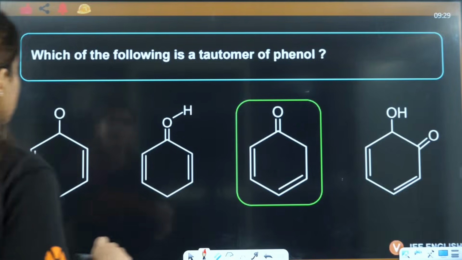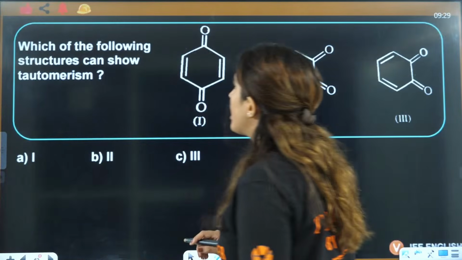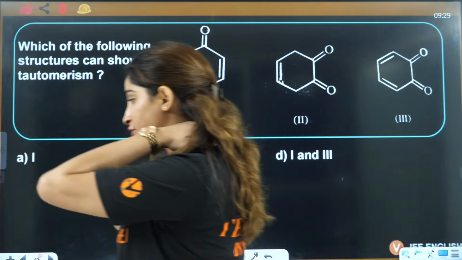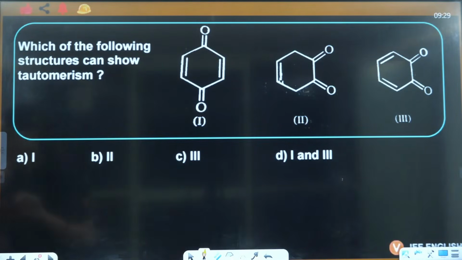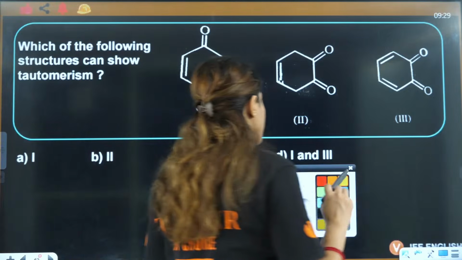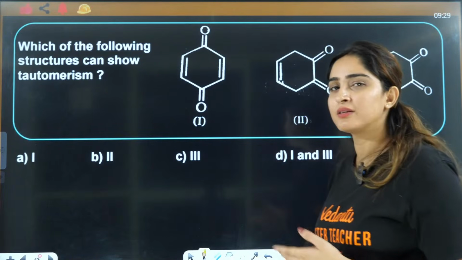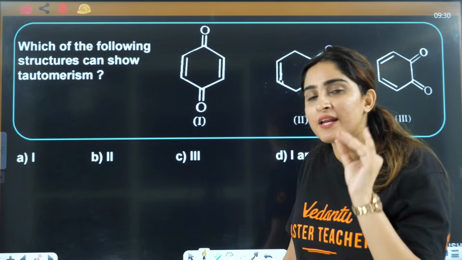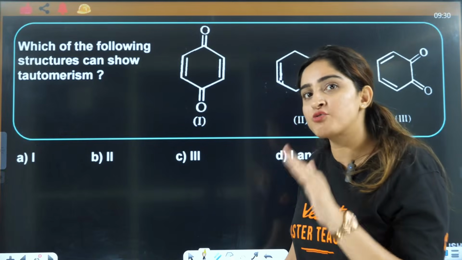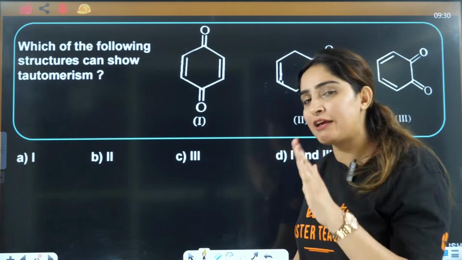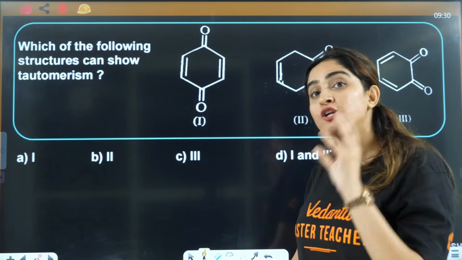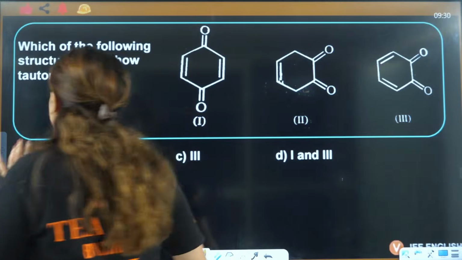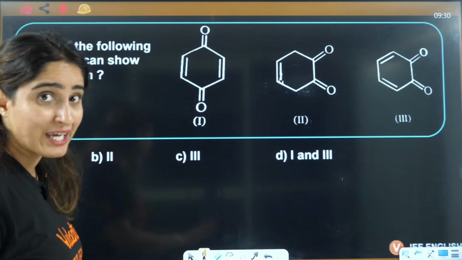So let's talk about which of the following structures can show tautomerism. Ma'am, is it important for board examinations? Yes, absolutely right, Abhishek. That depends upon which board, but for board examination, some parts you should definitely know. It is not that important for board exams, but definitely it is important. In competitive exams it is one of the most important topics. You can't afford to skip it, especially in JEE.